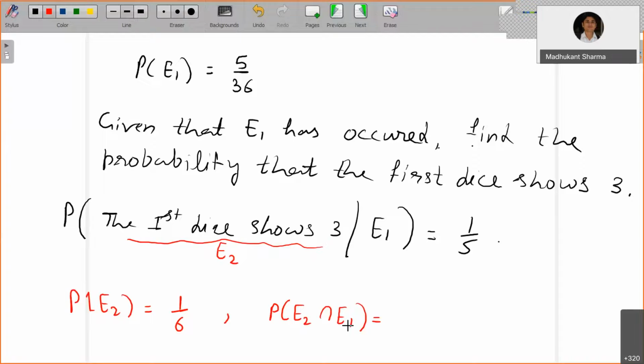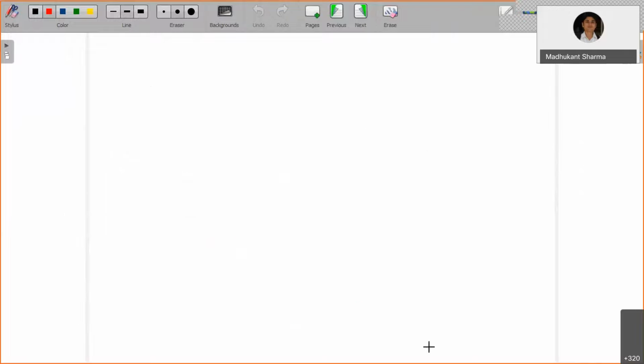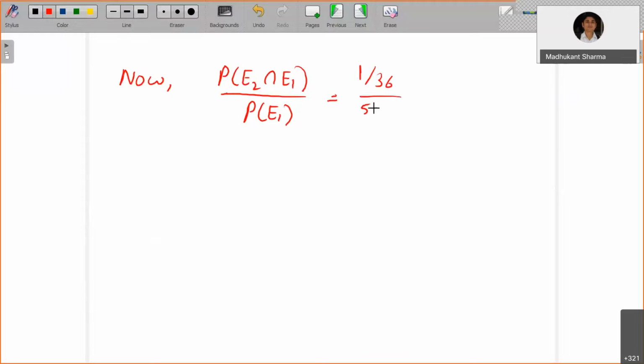That's going to be 1 by 36. Now, the probability of E2 and E1 both occurring, divided by the probability of E1 occurring, that's 1 by 36 divided by 5 by 36. So that's going to be 1 by 5.